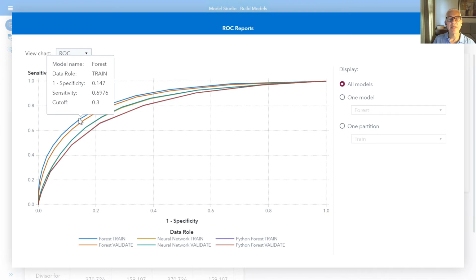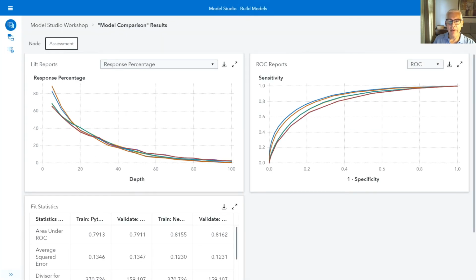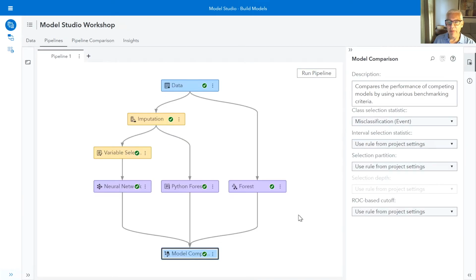So probably is misclassification, and if we looked at the KS statistic, it would also probably indicate that the forest model was the winner. Let me go ahead and close my ROC reports and close the results from the model comparison node.